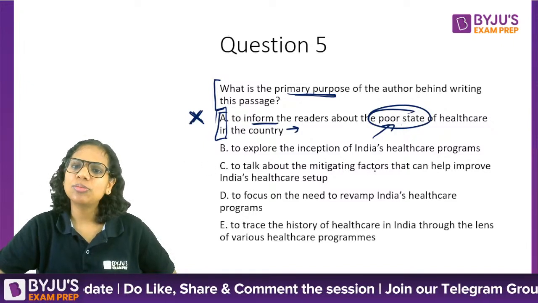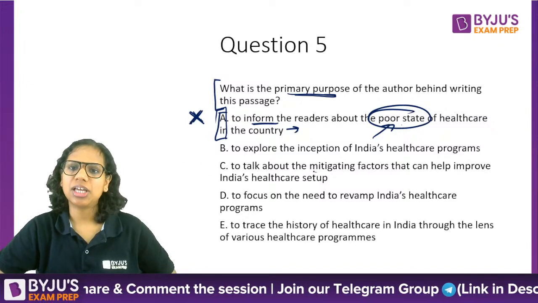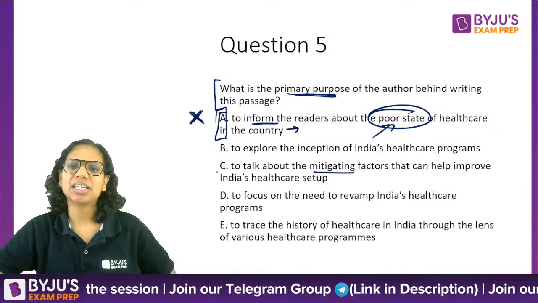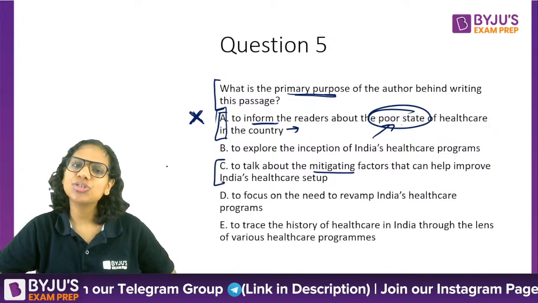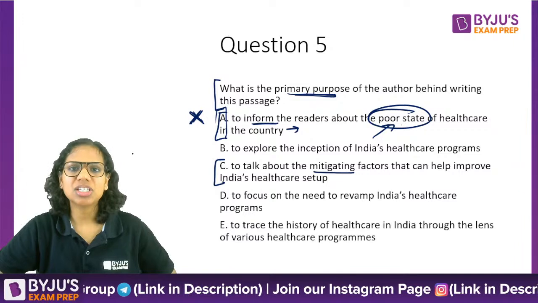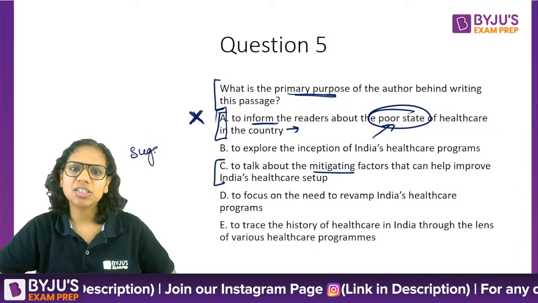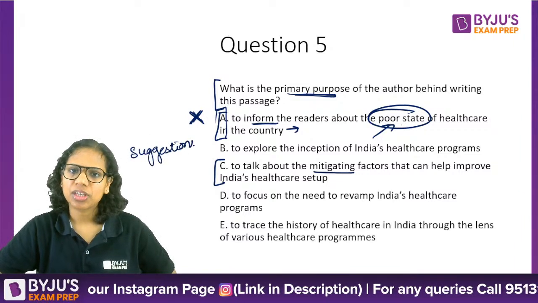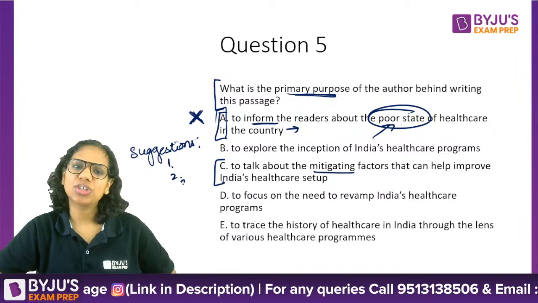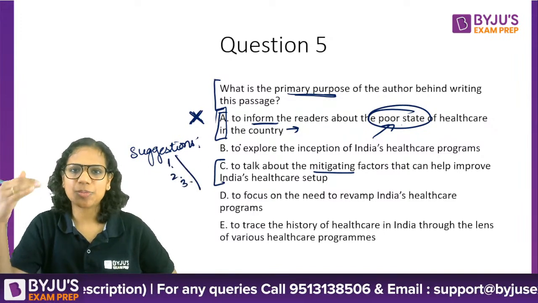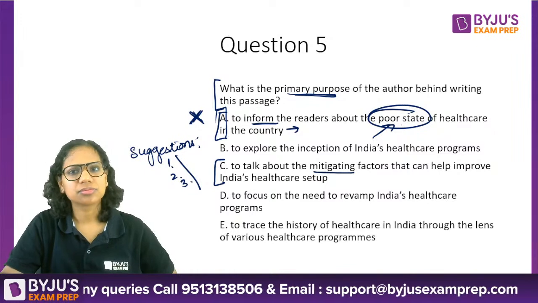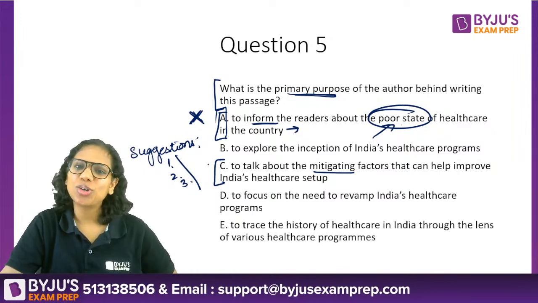Then it says to talk about the mitigating factors that can help improve India's healthcare setup. Does the author talk about some factors, some suggestions, that this is what we can do to improve our healthcare? One, two, three. This is all that we can do. These are the steps that can be taken. No, the author does not talk about that also.